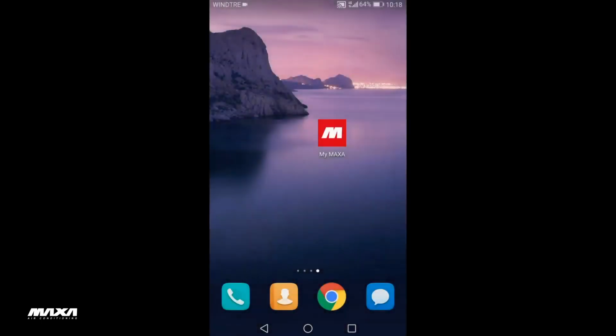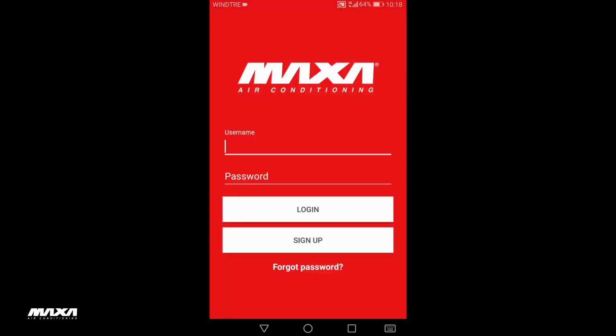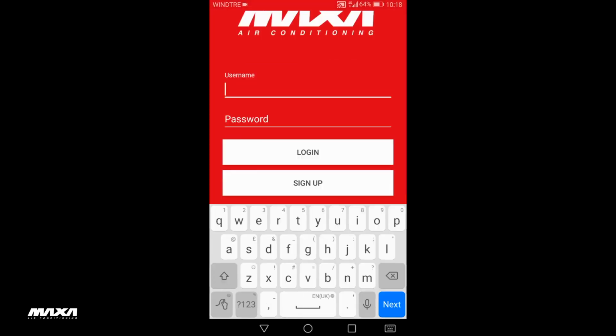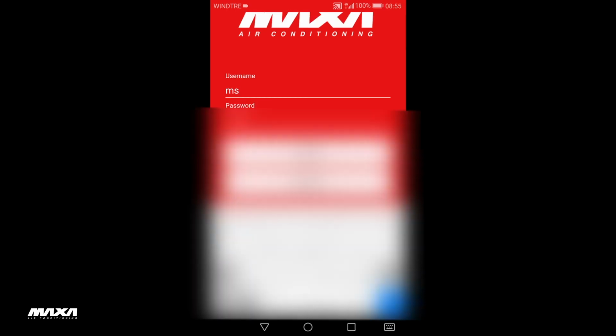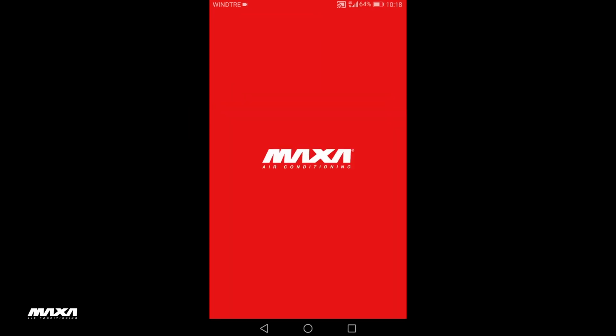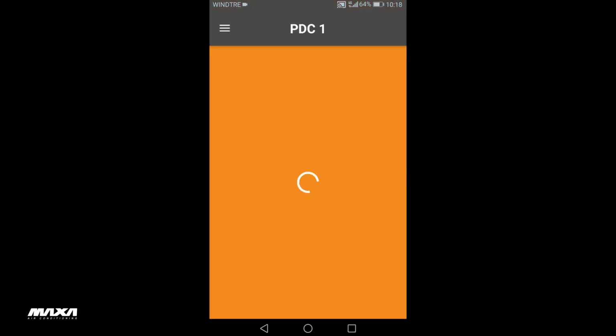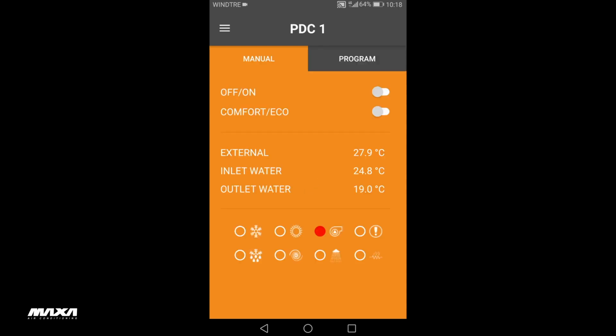Once you have downloaded the application from the stores, click on the icon to log in. Open the initial login screen where, once you have registered, you can enter your username and password. Then press Login. If no zone is configured, the heat pump is displayed immediately.